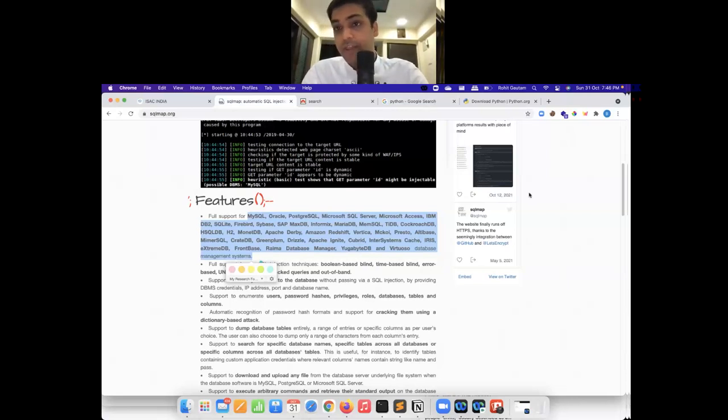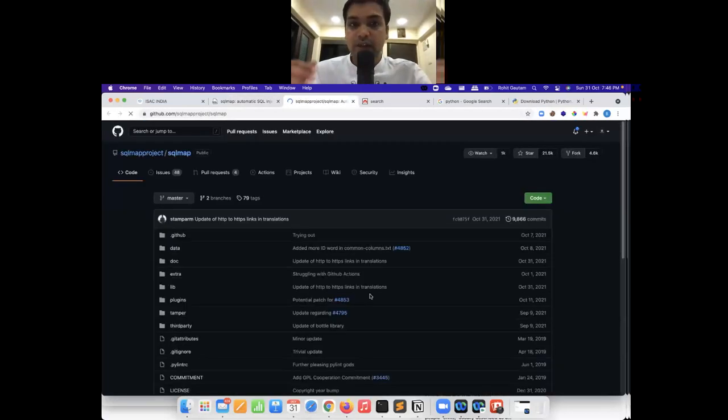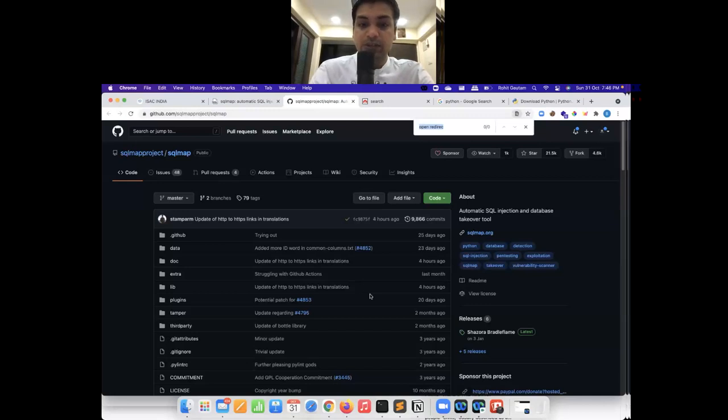What if it is secured by WAF and IPS? Okay, so if our target is running a WAF, that is a web application firewall, or an intrusion prevention system, or any other prevention system, then in that case, what we can do is tell SQL map to use tamper scripts. Okay, now what are tamper scripts? Tamper scripts are basically scripts which encode our payload or convert it into different formats, so it basically tries to evade detection on the target.